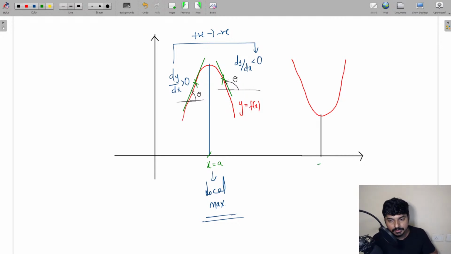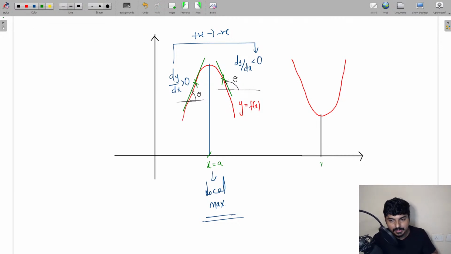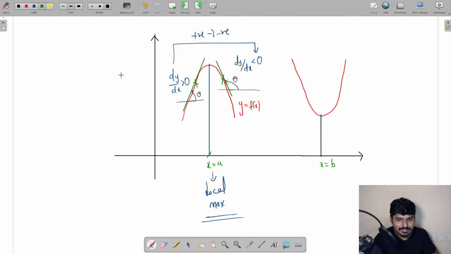Let us say this point is going to be x is equal to b. Now to the left of x equal to b, if you draw a tangent, the tangent is going to look something like this. So let me draw a tangent here, something like this. And let me draw a tangent to the right side of x equal to b, something like this. Now you observe here, what is happening in this case, everyone?